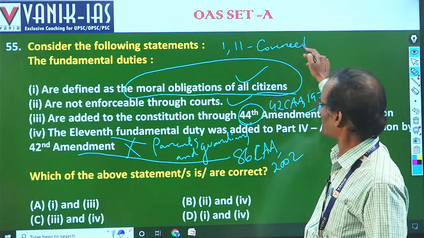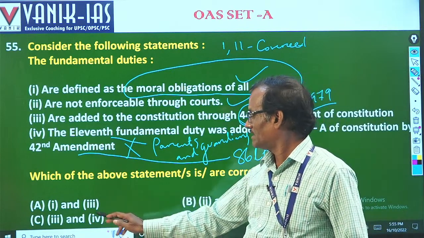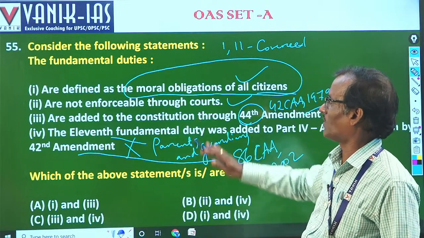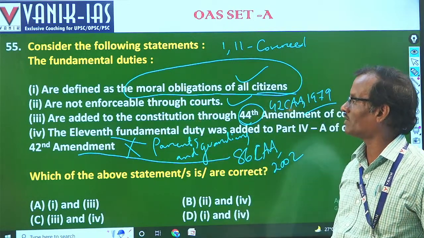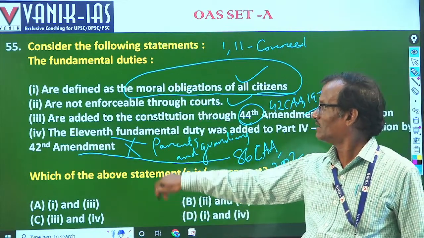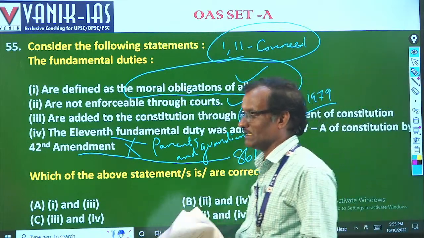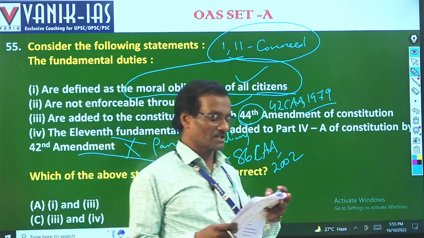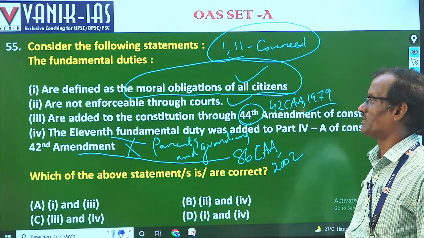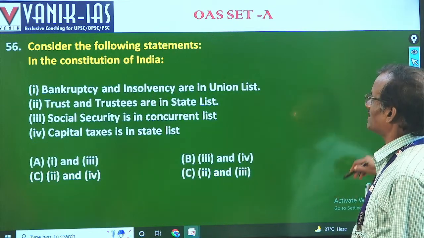As there is no option, we have not made any options combining 1 and 2. Obviously 3 and 4 is absolutely wrong. 1 is definitely correct, 2 is definitely correct. So there is no option. Accordingly we have done this answer 1 and 2. Please wait till OPSC gives its answer, but I think it will be a grace mark. Two questions are under grace mark in polity. So 55 is there. Now we shall come to the next question.